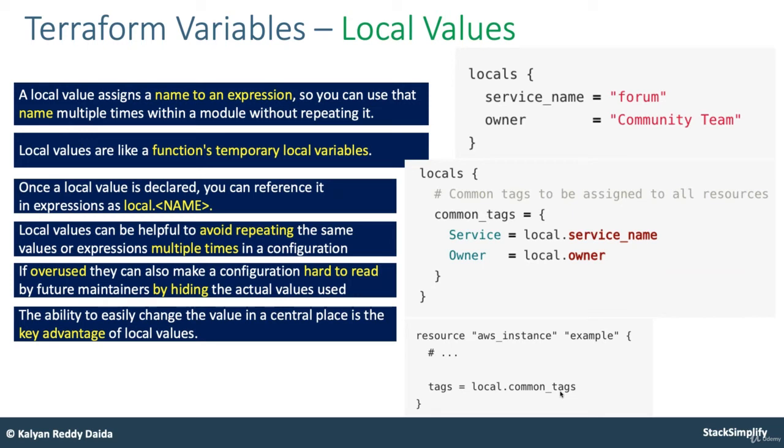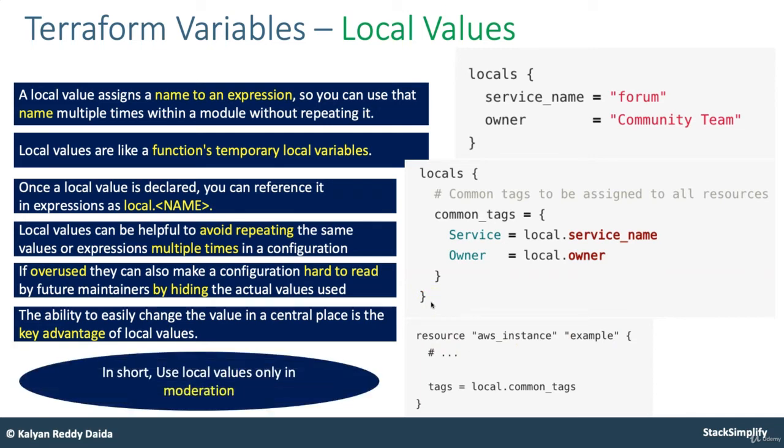The ability to easily change the value in a central place is the key advantage of local values. If local.common_tags is present in 100 different places in your current code, that value can be changed at only one place now, which is here. If you want to add one more tag, just define one tag here, and it will be replaced in 100 plus instances wherever it is. The main advantage of locals is that one. And finally, in short, use local values in moderation. Unless required, don't use them, in simple terms.